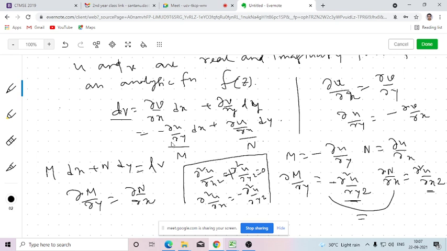So if a differential equation is exact, then how to solve this? We'll integrate m with respect to x partially by keeping y fixed. Then we'll integrate only those terms of n with respect to y which don't contain x. If you forget, just go through the previous semester's notes on exact differential equations, it will be clear. Since this differential equation is exact, we can solve this very easily to evaluate v. So this is the first method. In that way we can identify the imaginary part or real part if the other part is given for an analytic function f(z). Is that clear? Yes, sir. Okay. Next class I will give an example.